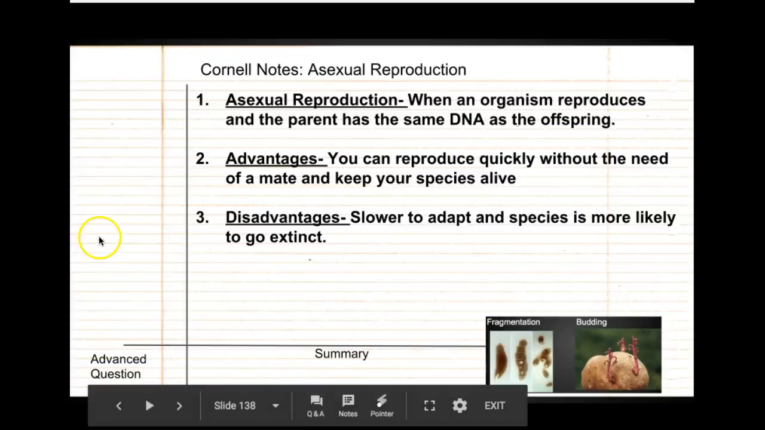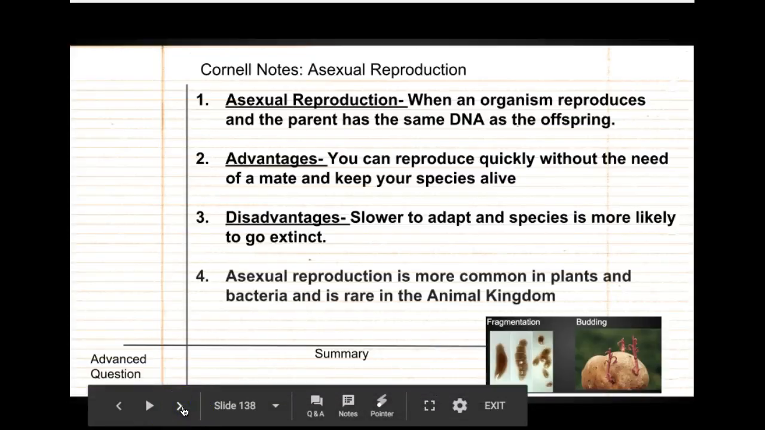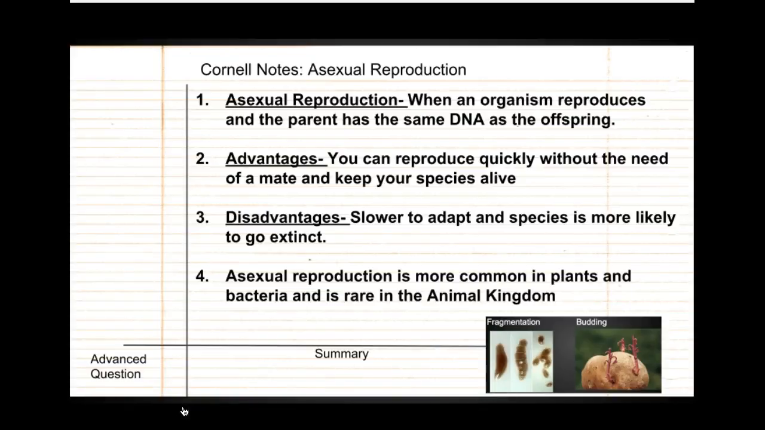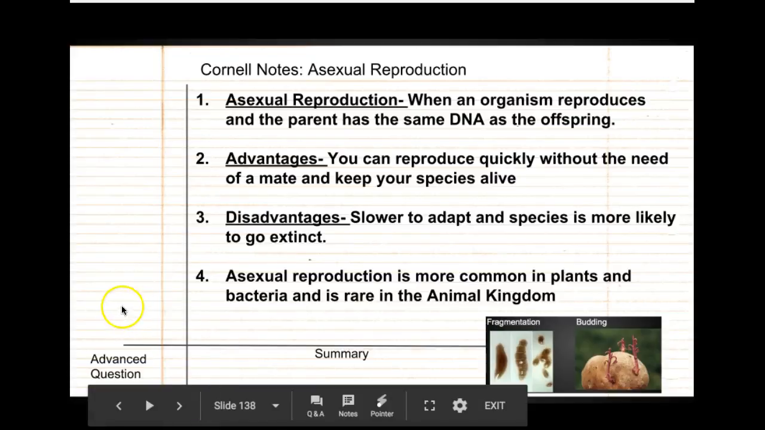Go ahead and come up with a question for 3. And here comes the last idea. As I mentioned with the first point, asexual reproduction is more common in plants, bacteria. It's evident in other kingdoms too, but it's kind of rare in the animal kingdom, which we belong to. Go ahead and come up with a question for 4 and start your summary and advanced question.